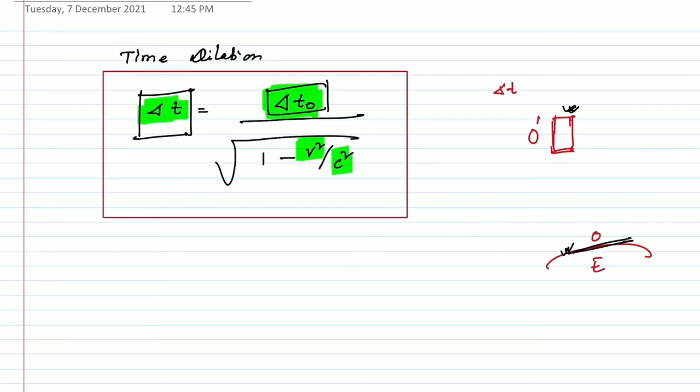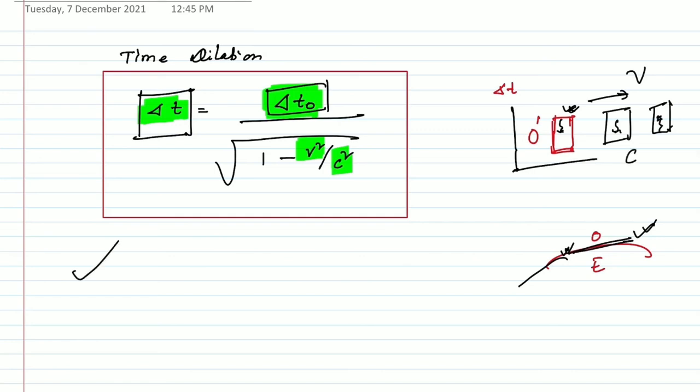The relative velocity of these two frames of reference with respect to the earth is v, and the speed of light emitted and reflected by this instrument is c. So time dilation is given by this expression.